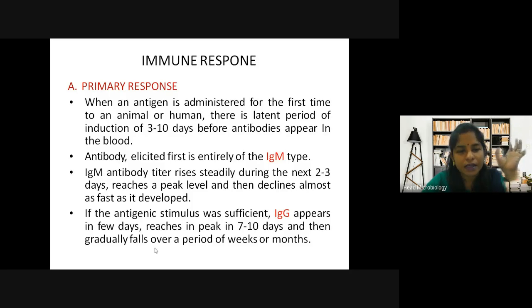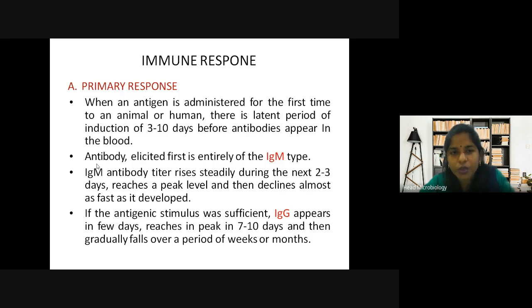Then, as the antibodies appear, it is first the IgM type. We have studied the different antibodies, IgG, IgM, IgA. So the IgM is elicited first. Then it rises, reaches a peak and then declines. After that, if the antigenic stimulus was sufficient, the IgG appears within 7 to 10 days, reaches a peak, and then gradually falls over a period of weeks or months.